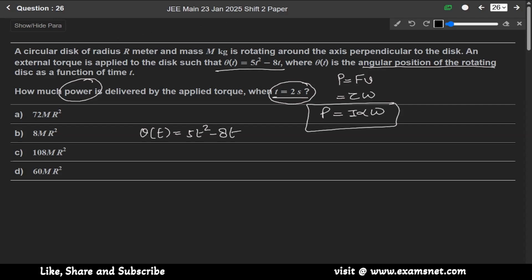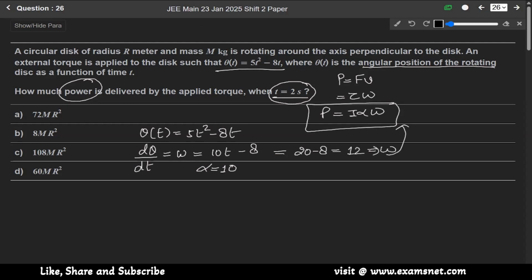First of all, differentiate it and we will get omega: dθ/dt equals omega, which is 10t minus 8. So from here alpha equals 10, and at t equals 2 seconds it will be 20 minus 8, means 12. So omega is 12 here.